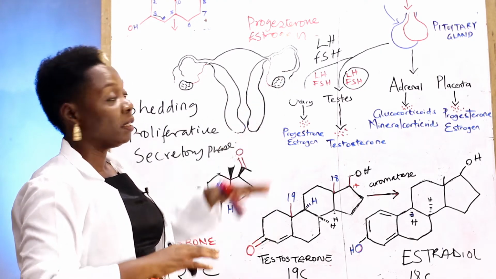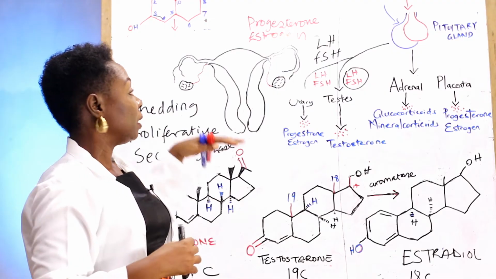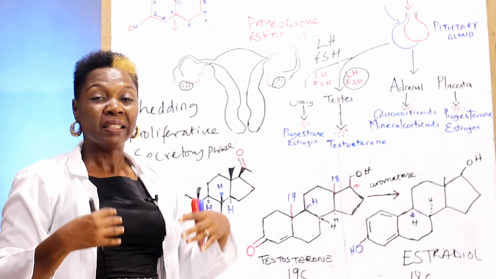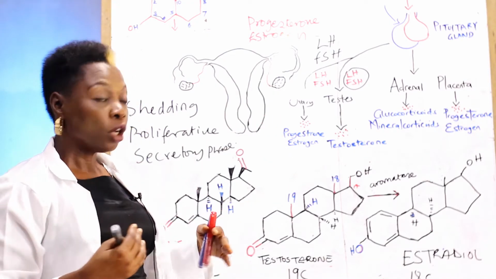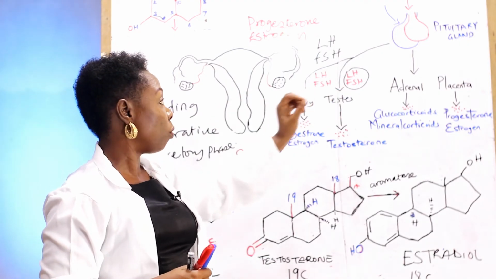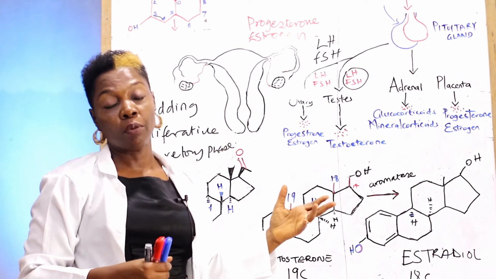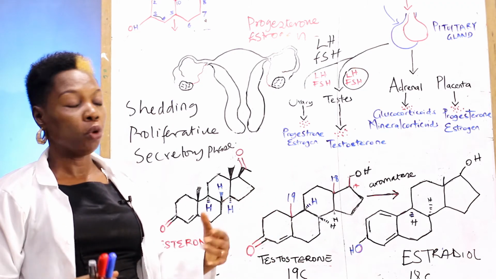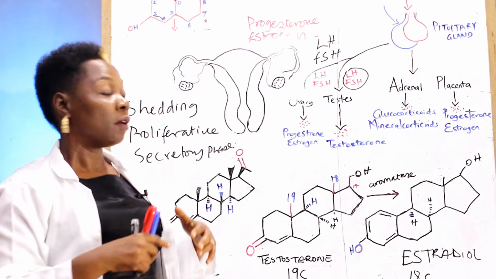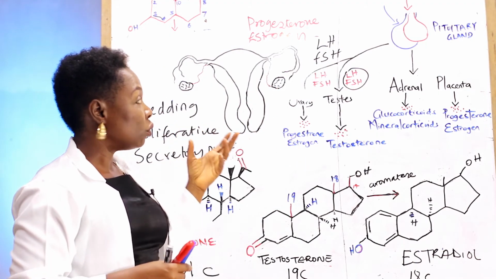Now, what happens in the ovary? The ovary has follicles. When we look at the ovarian cycle, you will see that as the ovary develops, it gets to a point where you have the secondary oocyte. At this stage of ovarian development, the gonadotropins act on it. That means they are responsive to the gonadotropins, follicle stimulating hormone and luteinizing hormone. Now, the ovary is made up of the granulosa cells and the theca cells. The granulosa cells respond to FSH and produce estrogen.